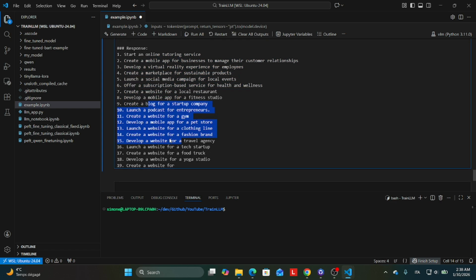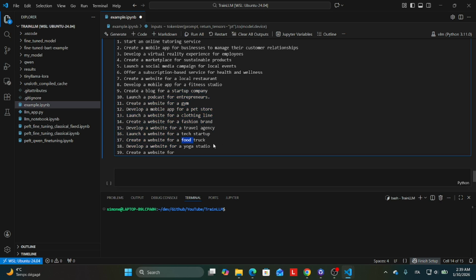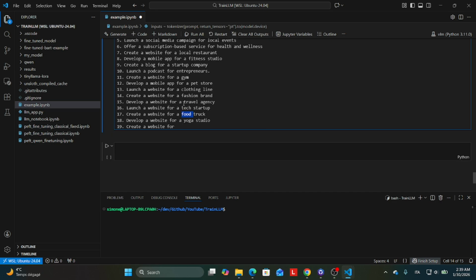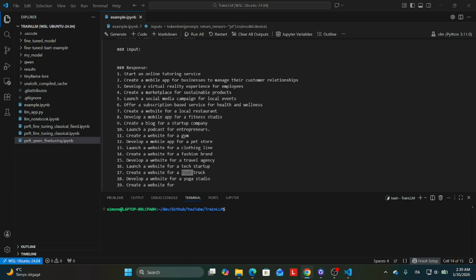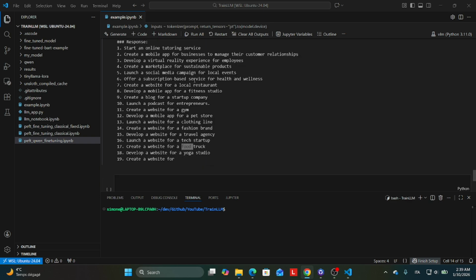During the PEFT fine-tuning, we have used a very small LoRA decomposition. This means that the number of updated weights was low. From one side, this allowed us to fine-tune the model on a smaller device, but at the same time we cannot expect amazing results. Possible improvements could be to increase the matrix rank in order to increase the number of fine-tuned parameters. We have also limited the datasets to the first 5,000 samples, but we could increase the number of samples considered.